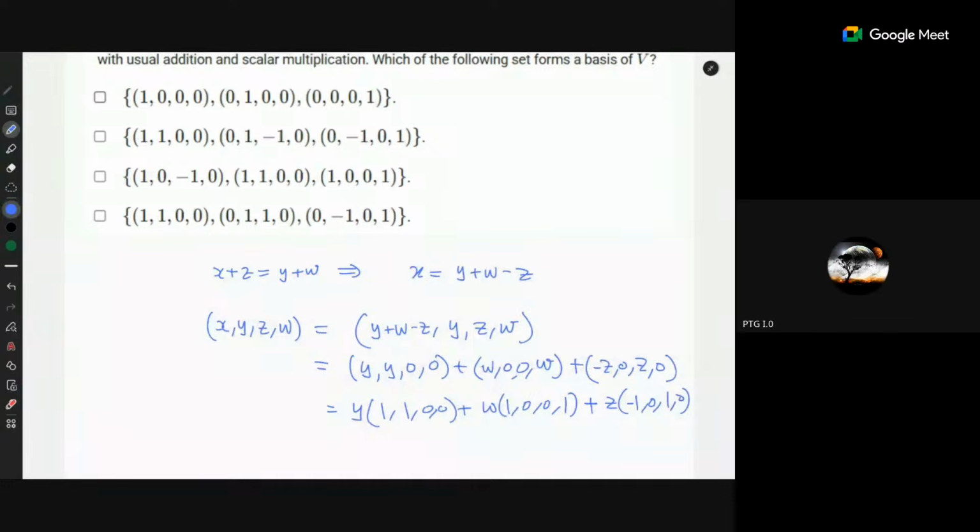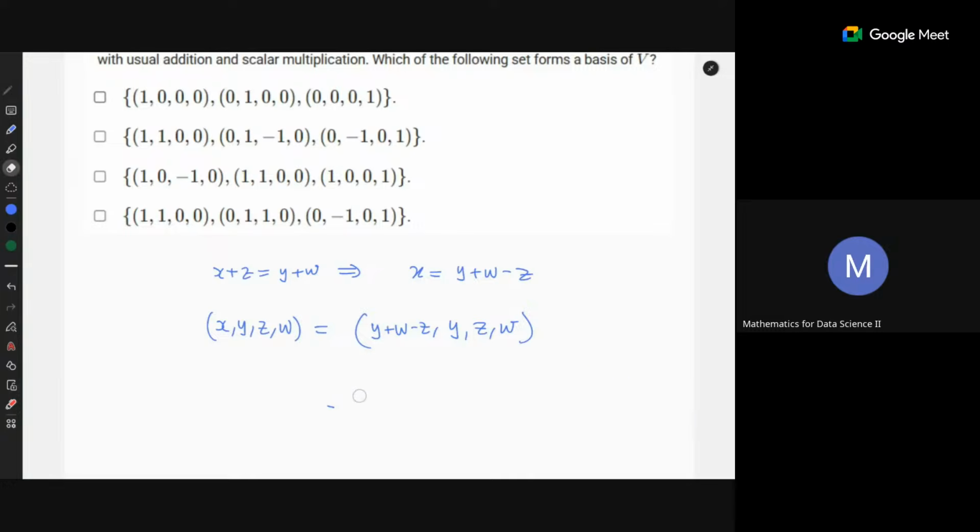Can you please explain how you got the second step, this y, 0, 0? Yes, sir. You think of it another way. You want to find the basis. So first take y to be 1, z to be 0, w to be 0. What will you get? (1, 1, 0, 0). Now take y to be 0, z to be 1, w to be 0.